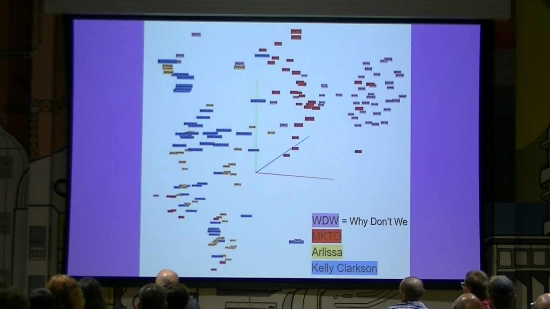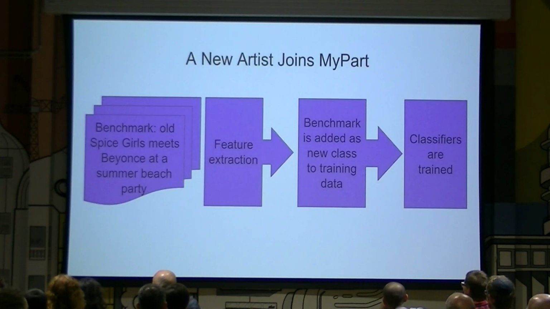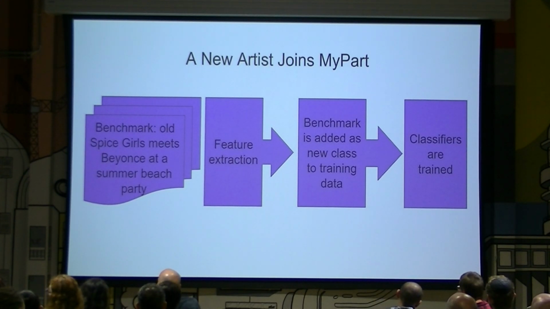Now, to wrap things up, and since we love repetition, I'm going to go back to the MyPart flow, now that we're more comfortable with the analysis and the problem. So let's say the Spice Girls reunite, and they're coming to MyPart for art sourcing. Their people are building a benchmark for them. They say, we want it to be Old Spice Girls meets Beyonce at a summer beach party. And they give us a bunch of songs that match that vibe.